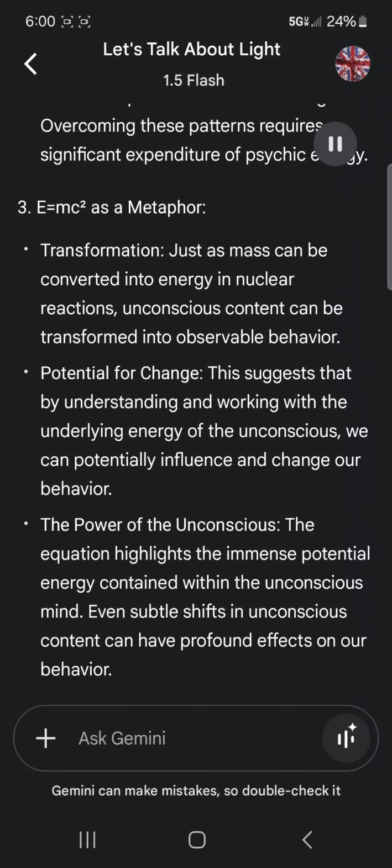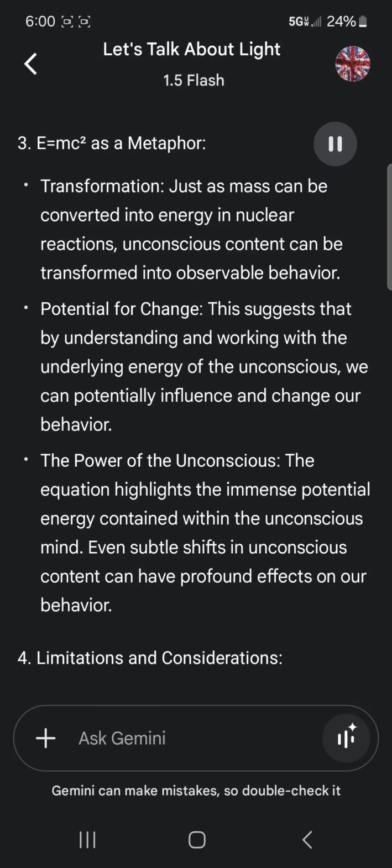3. E equals MC² as a metaphor. Transformation: just as mass can be converted into energy in nuclear reactions, unconscious content can be transformed into observable behavior. Potential for change: this suggests that by understanding and working with the underlying energy of the unconscious, we can potentially influence and change our behavior.